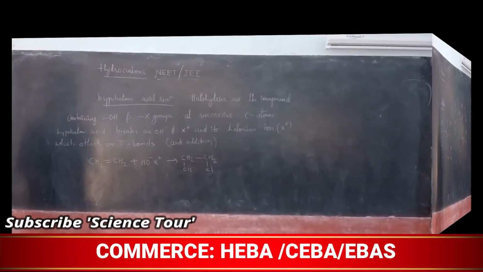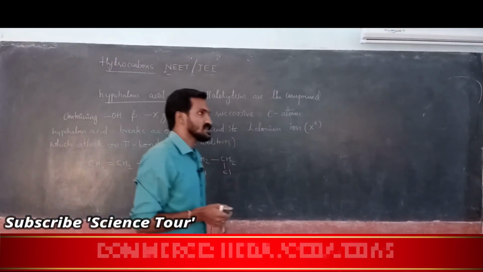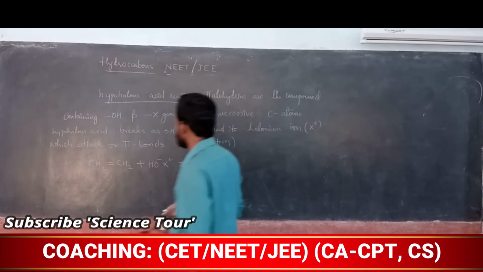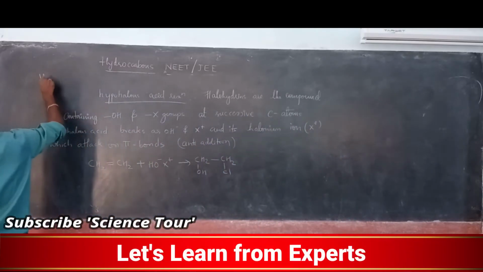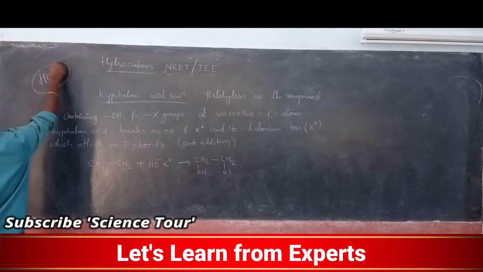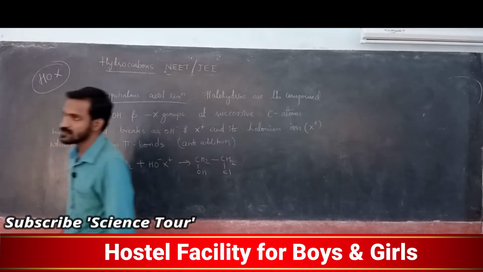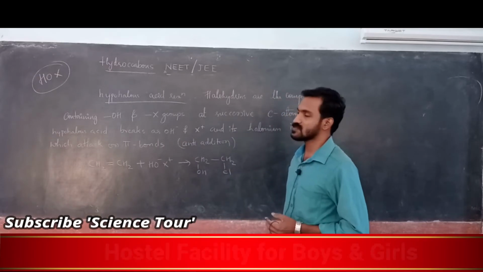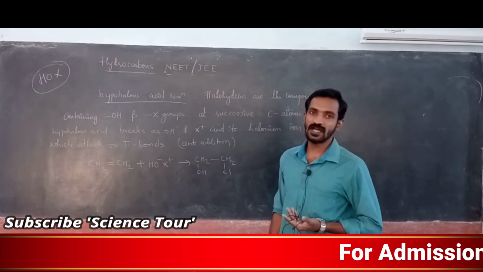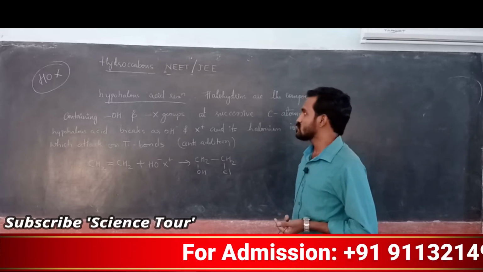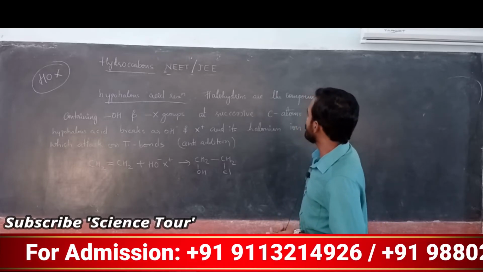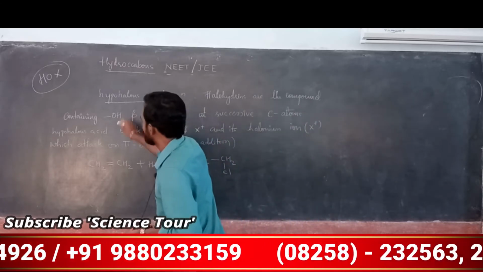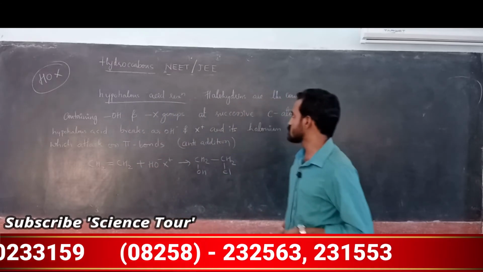My dear students, next we are going to discuss the hypohalous reaction. Hypohalous acid means it contains HO and X. This is hypohalous acid, HOX. X means any of chlorine, bromine, iodine. Understood? So, halohydrins are compounds containing OH and X groups.